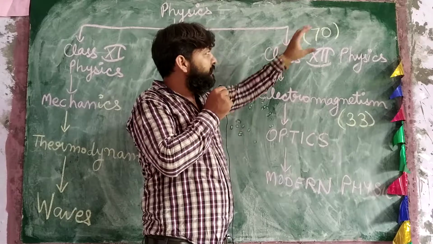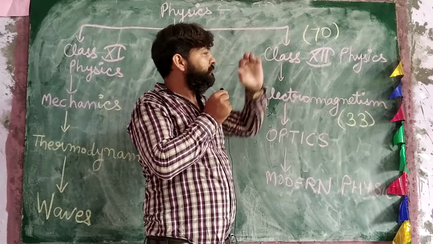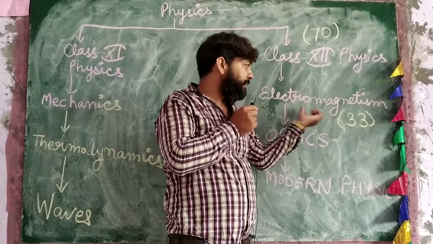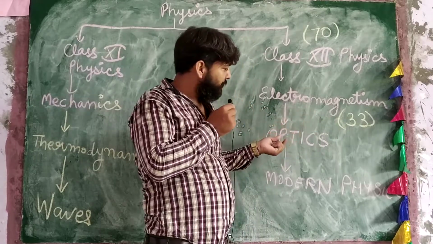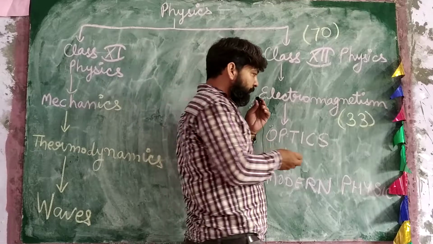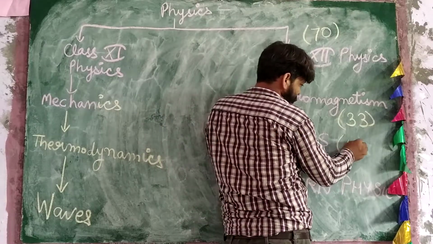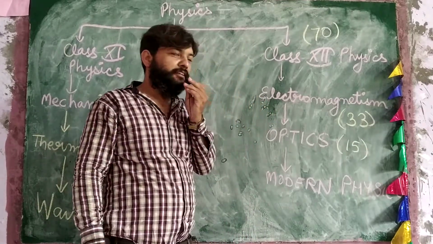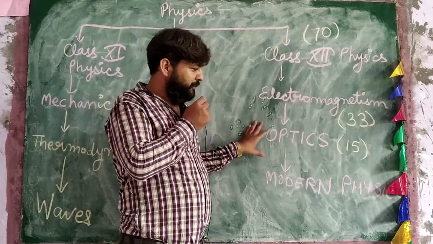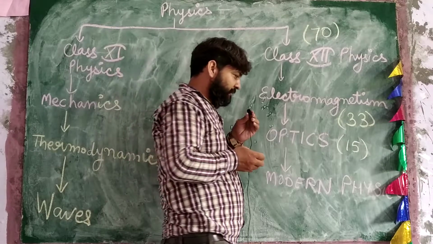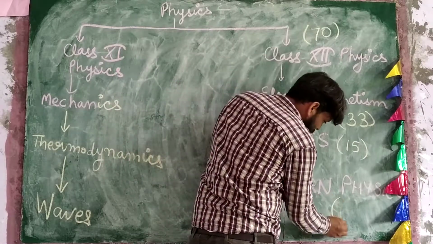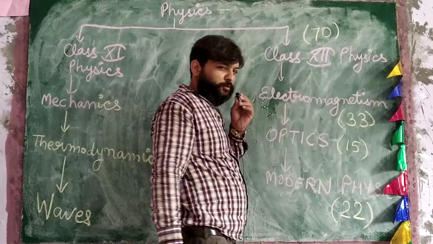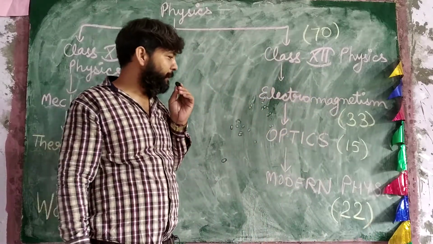In this 70 marks of theory, 33 marks are contained in electromagnetism, 15 marks are contained in optics, and 22 marks are contained in modern physics.